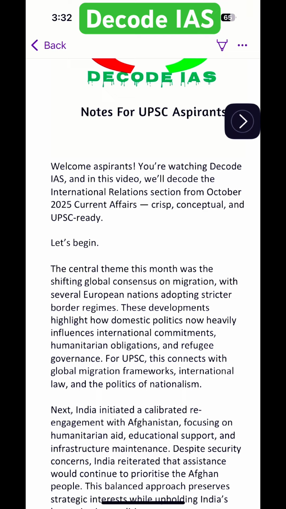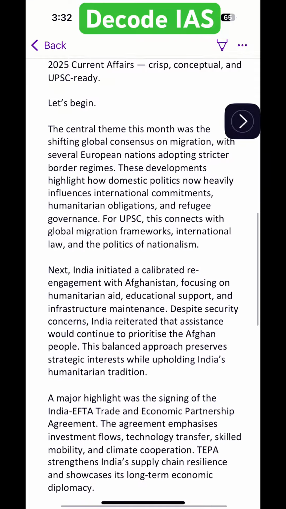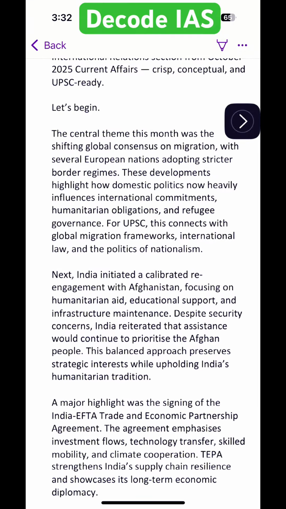The central theme this month was the shifting global consensus on migration, with several European nations adopting stricter border regimes. These developments highlight how domestic politics now heavily influences international commitments, humanitarian obligations, and refugee governance. For UPSC, this connects with global migration frameworks, international law, and the politics of nationalism.